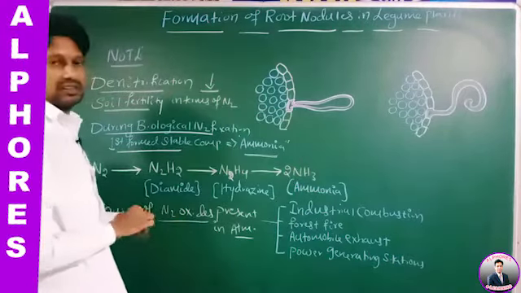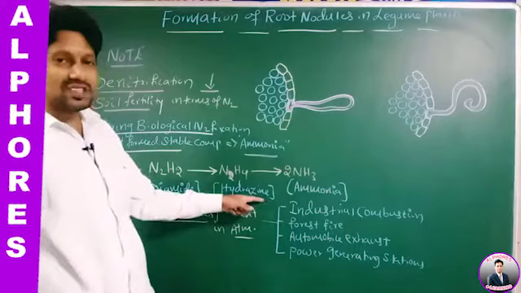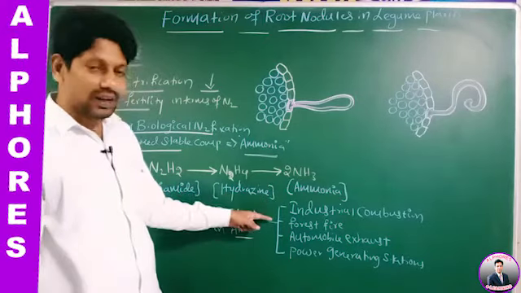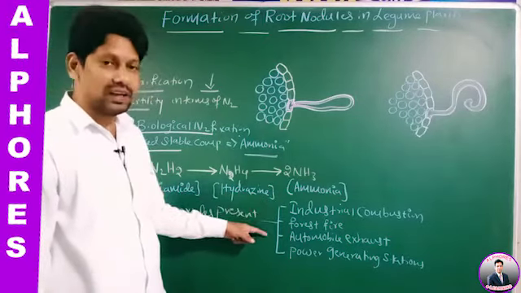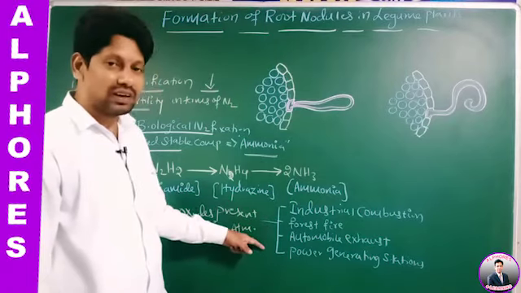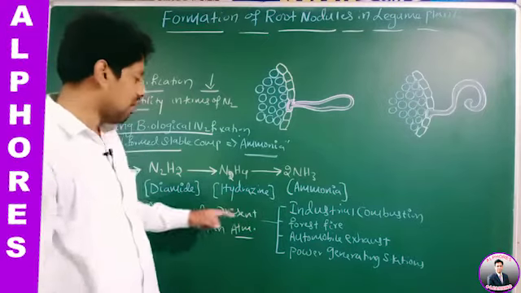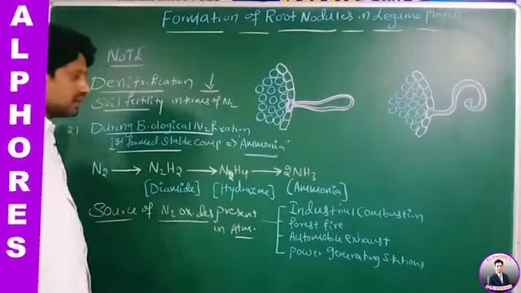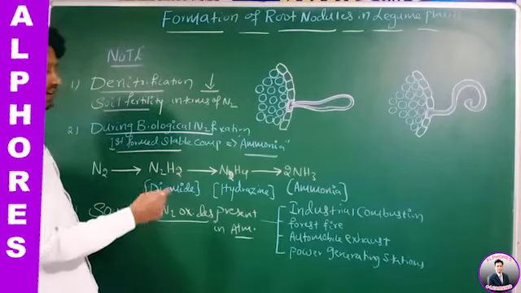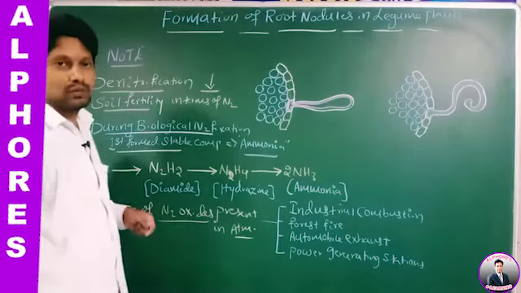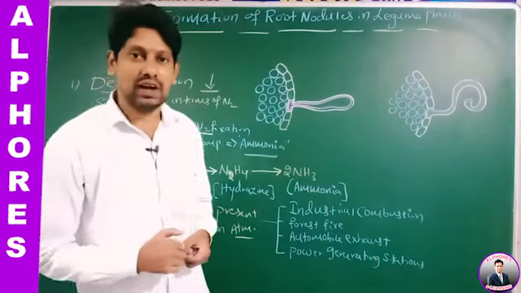See the statement once. Due to industrial combustion, forest fire, automobile exhaust, and power generating stations, nitrogen oxides are released into the atmosphere. Therefore, all these are sources of nitrogen oxides present in the atmosphere, right?